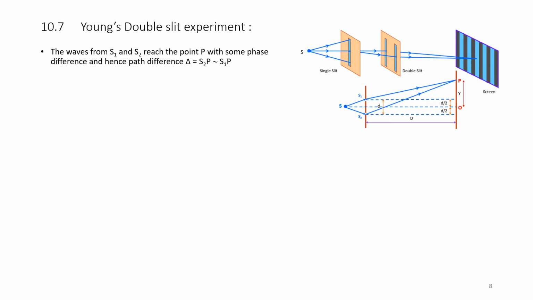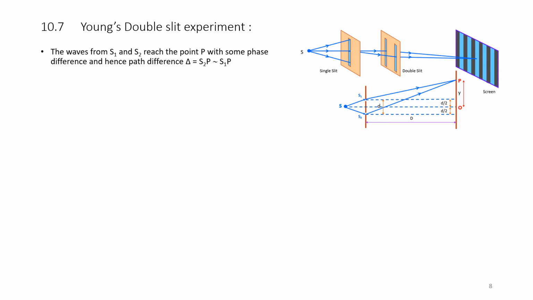S is the source of light, and the beam of light passes through a single slit first, and then it passes through a double slit S1 and S2, and finally it converges at the screen. The distance between the screen and the two slits is capital D, and the spacing between S1 and S2 is small d, and we are required to determine y, the distance between O and P. Here O is the center of the screen.